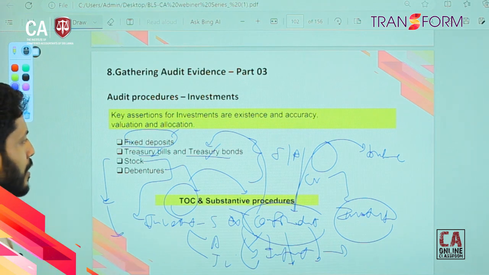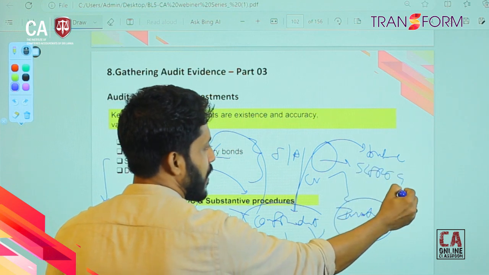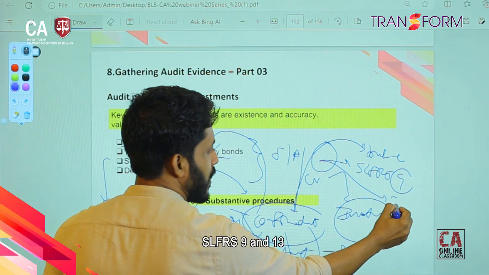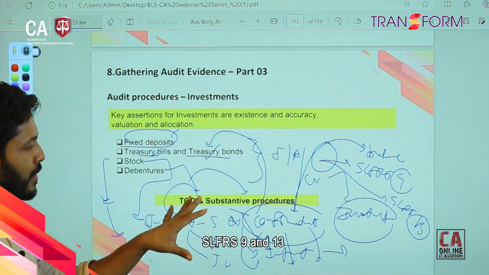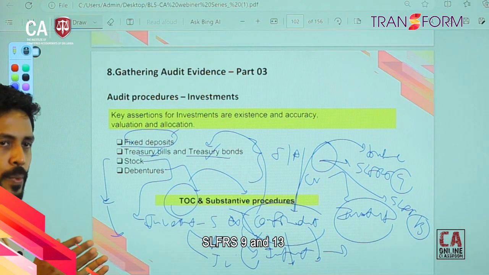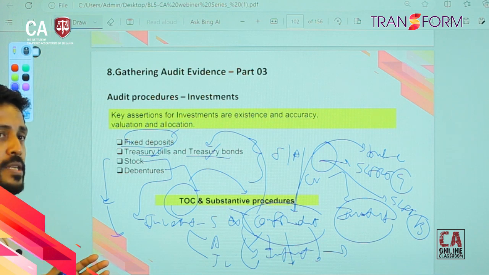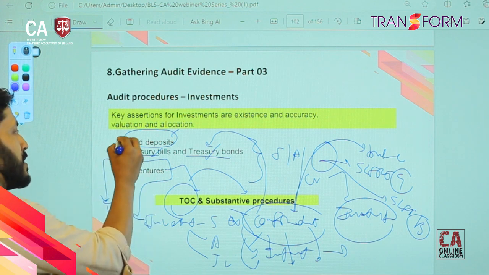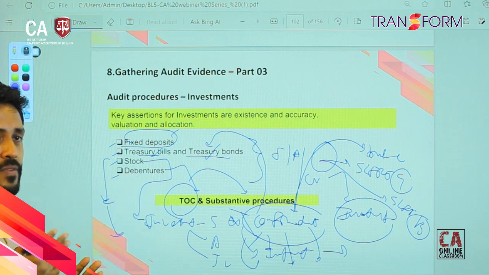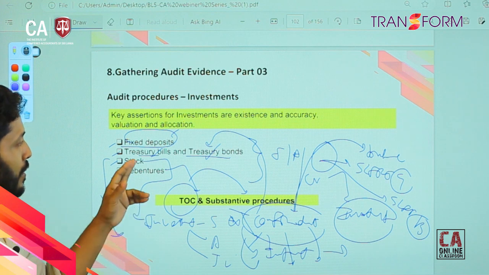And further, for financial assets, we are using SLFRS 9, plus you can use SLFRS 13 for whatever assets we are doing fair valuation. Accordingly, we have to do our disclosures: maturity profile, and then fair valuation, observable inputs, unobservable inputs. If there is any impairment, it should be done based on the expected loss method. Under the expected loss method, whatever the institution you have invested in, you have to do your impairment based on the rating.